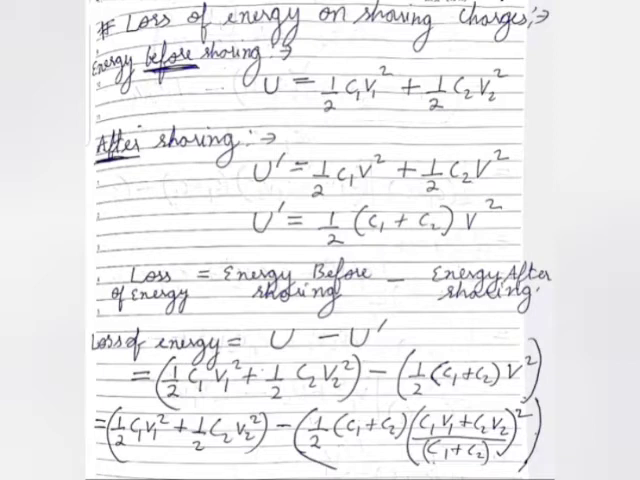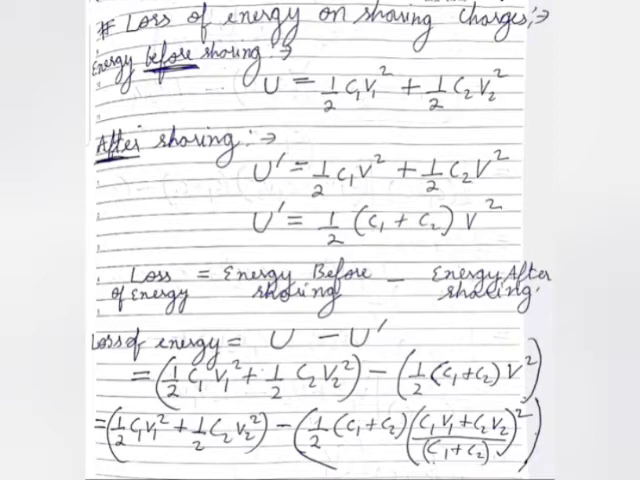Now for after sharing, once we have shared the charges, obviously the potential would become same, because as in the previous topic I have told you that when charges are shared, charge will be shared until the potential of both becomes the same, that is common potential. So the new expressions would be there after sharing. Half C1 V square for the first capacitor, that is energy stored in the first capacitor, and the energy in the second capacitor would be half C2 V square.